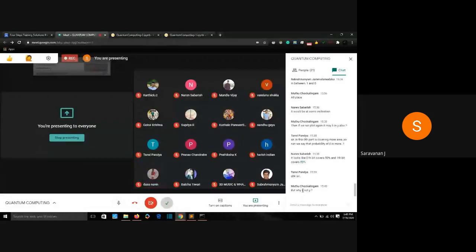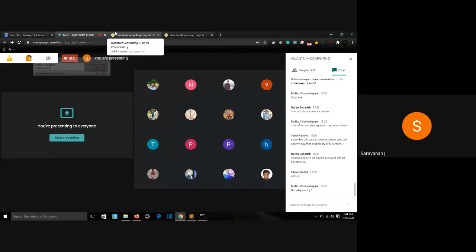But why x, not y? As I told you, it is just a hypothetical plotting by the Qiskit company. It is not the real plotting. Maybe they thought the vector was circulating along the x-axis, not the y-axis. That might be the case, so that's why they are plotting it on the x part, not the y part. It's not really accurate, because no one knows how a qubit or a quantum particle looks when it's in superposition. So they are basically hypothesizing something.